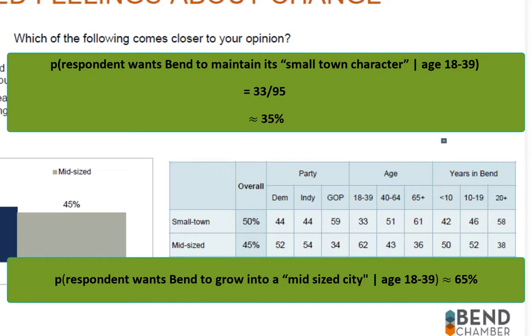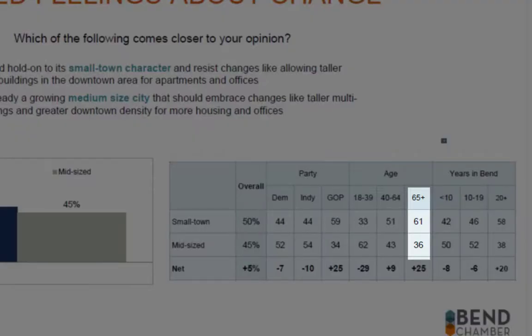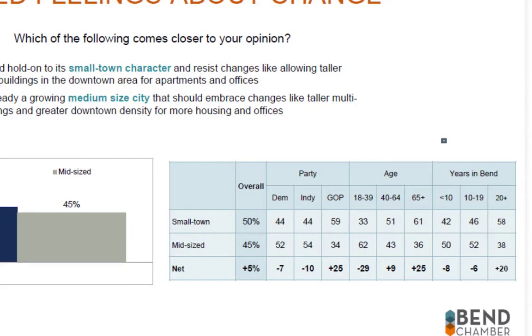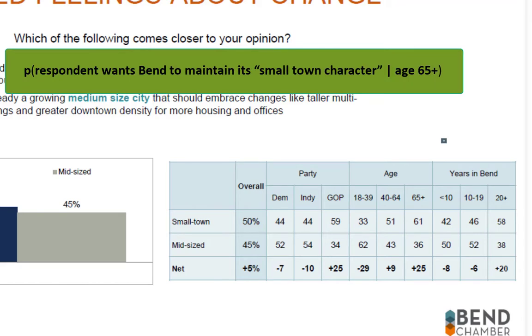Now, let's look at the other end of the age bracket as indicated by this chart right here and just go straight to the 65 pluses. And I'm not even sure why they chose these age brackets anyway, but whatever, they did. So let's repeat the same questions, but change them to: what's the chance a respondent wants Bend to maintain its small town character, assuming that they're age 65 plus?